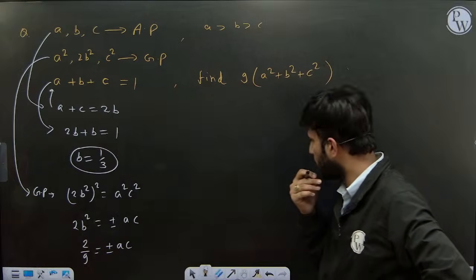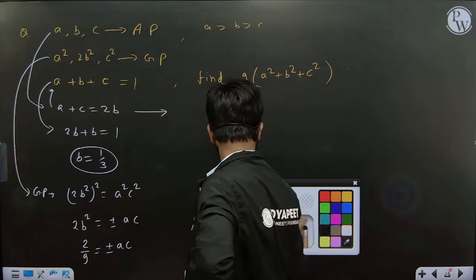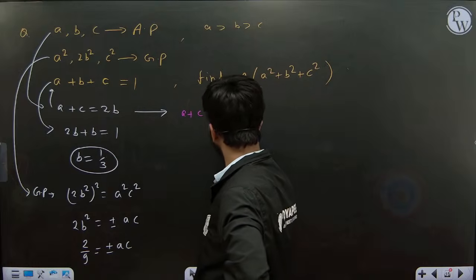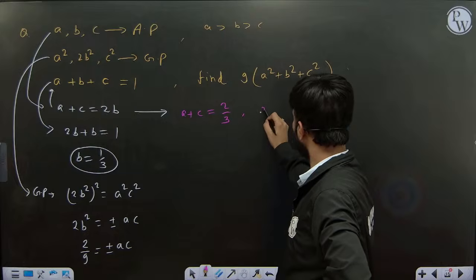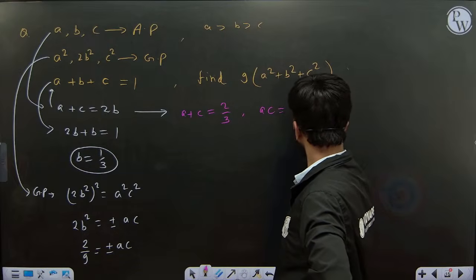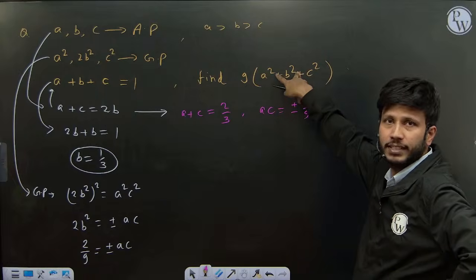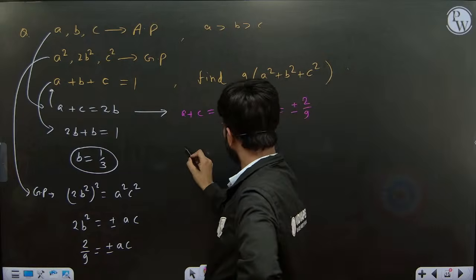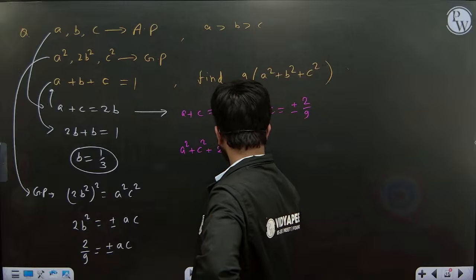Plus minus AC, you will check with the plus sign. Now this also you know, A plus C is 2B. So from there you can say A plus C is 2B, and 2B means 2 by 3. And the second information you have is AC equal to plus or minus 2 by 9. Okay, we have to find for this. So A square and C square we will get just by squaring this. Squaring this, A square plus C square plus 2AC is equal to 4 by 9.